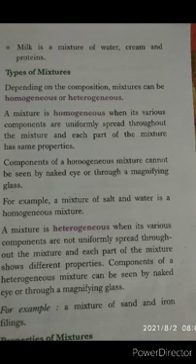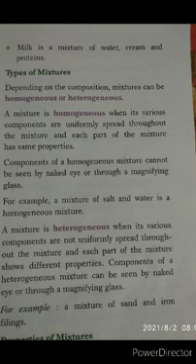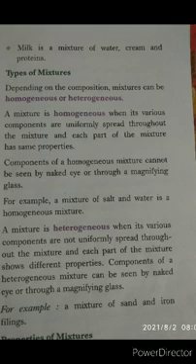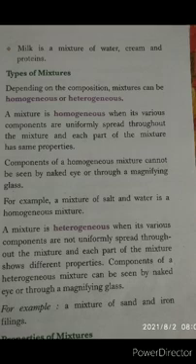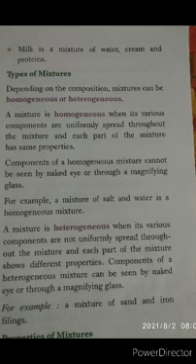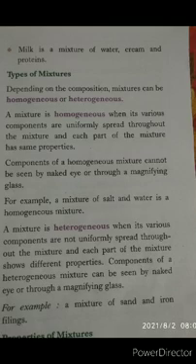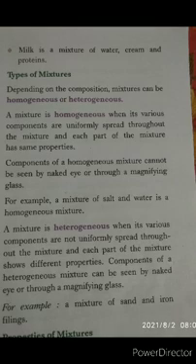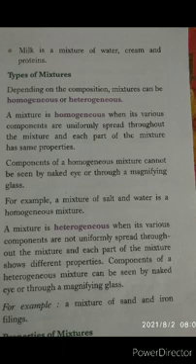Components of a homogeneous mixture cannot be seen by the naked eye or through a magnifying glass. For example, a mixture of salt and water is a homogeneous mixture. If we add salt to water, we can't see the components with our eyes, and the salt will be mixed in equal quantities everywhere.